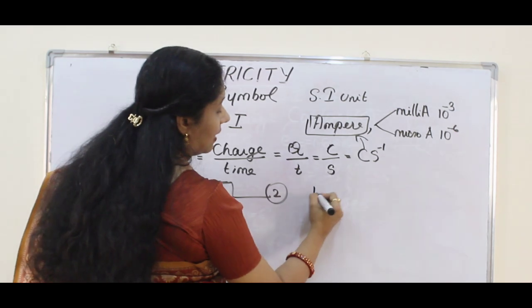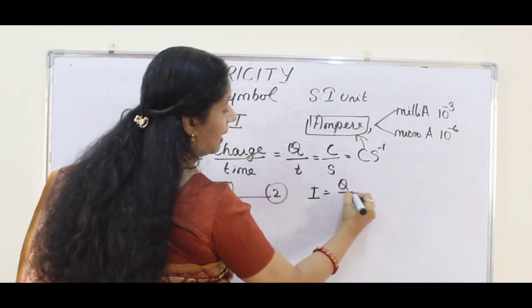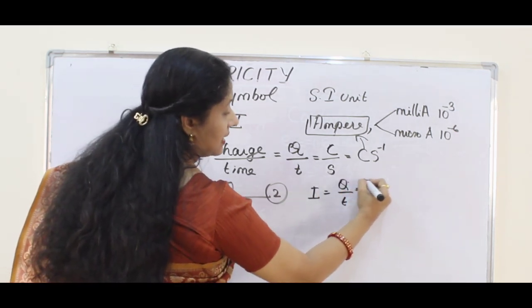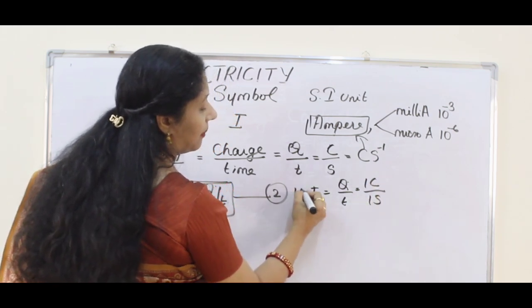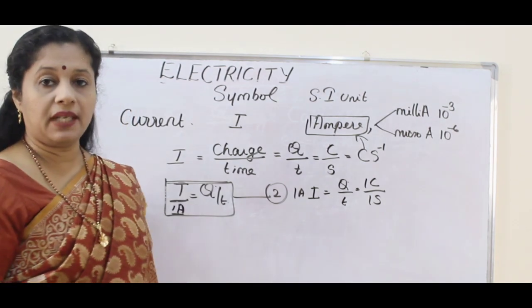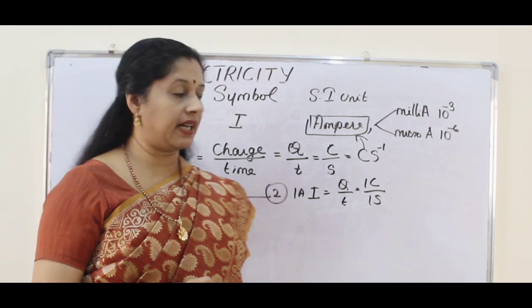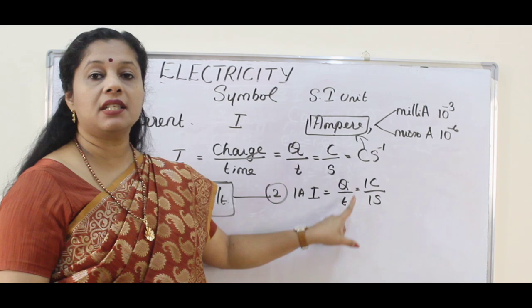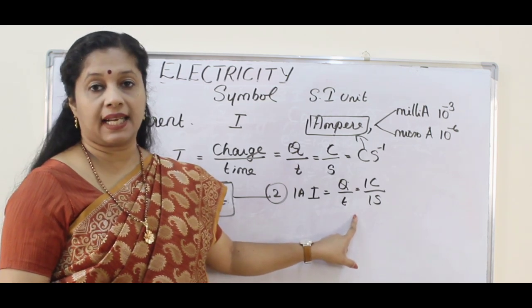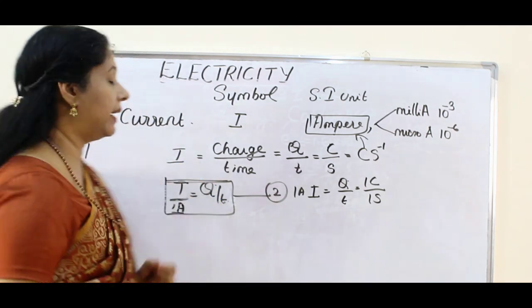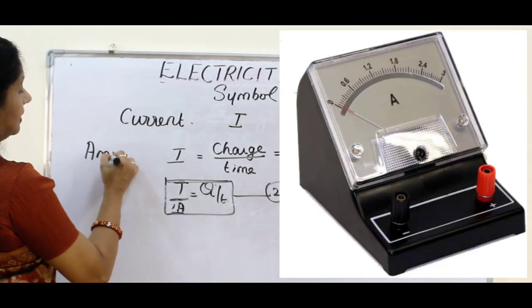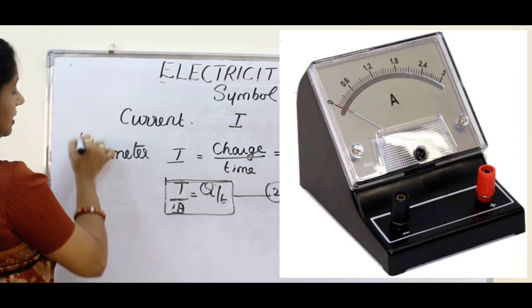So if I write I is equal to Q by T, suppose this is 1 coulomb, this is 1 second, then I will get 1 ampere, right? So this is how we define it. 1 ampere of current is defined as 1 coulomb of charge flowing through in 1 second.